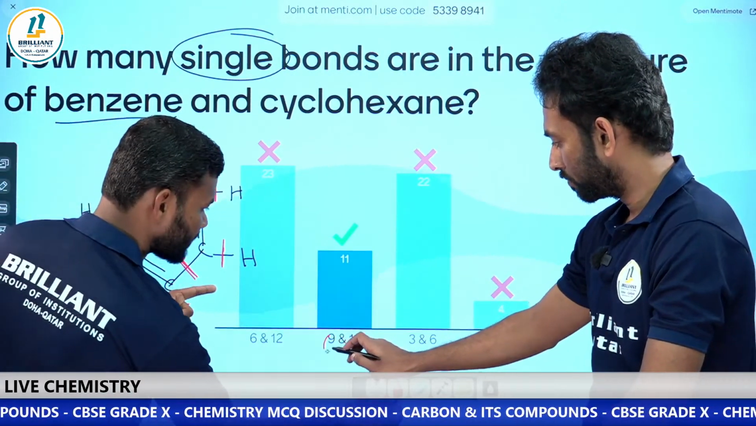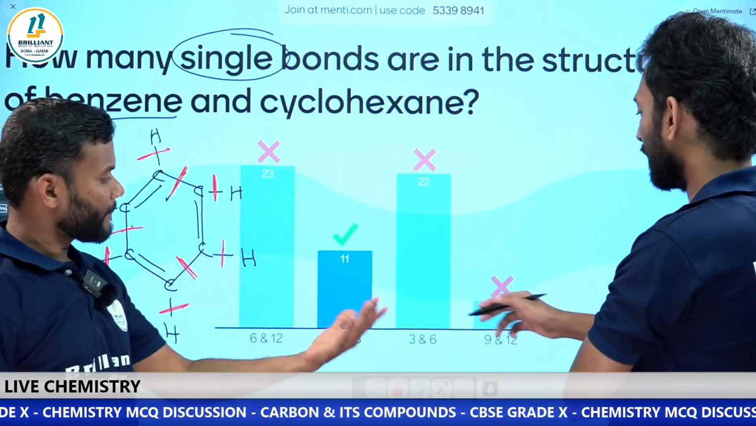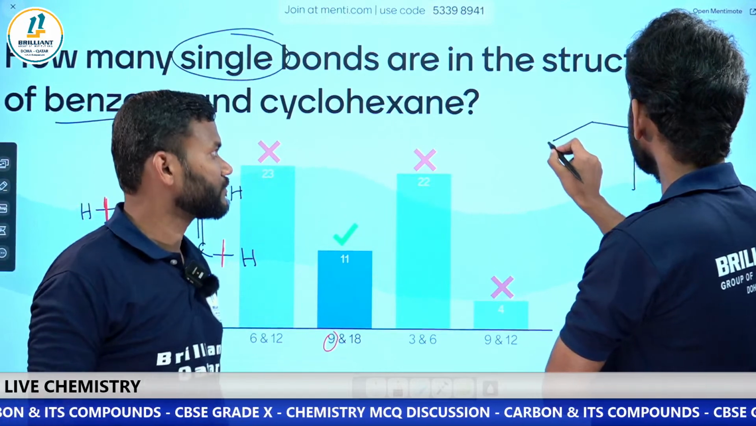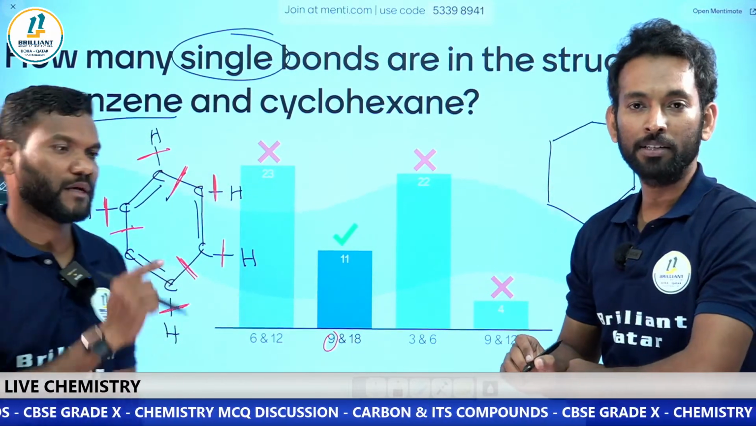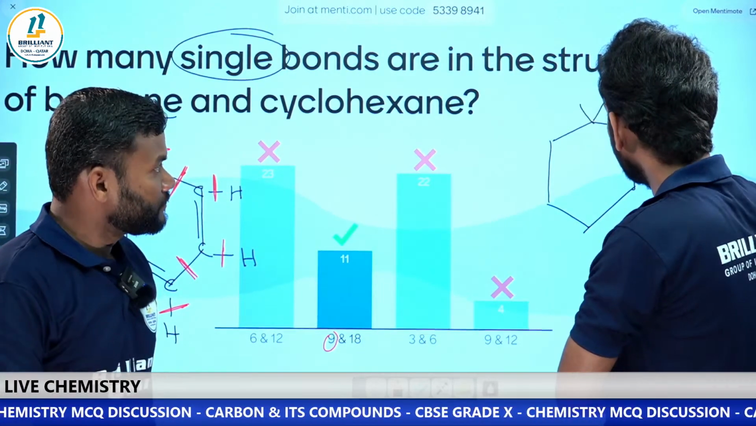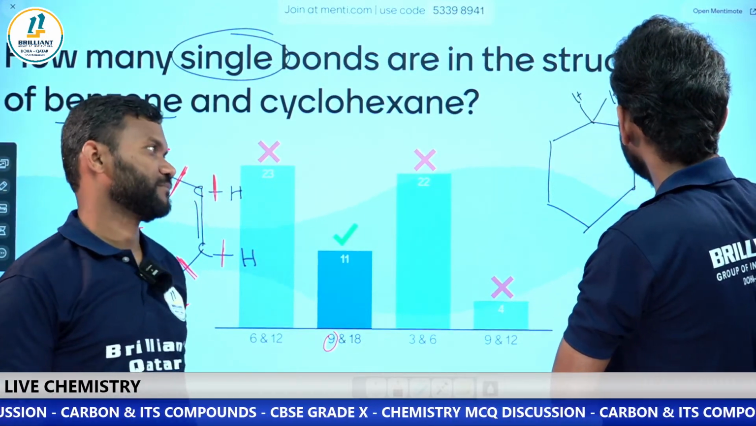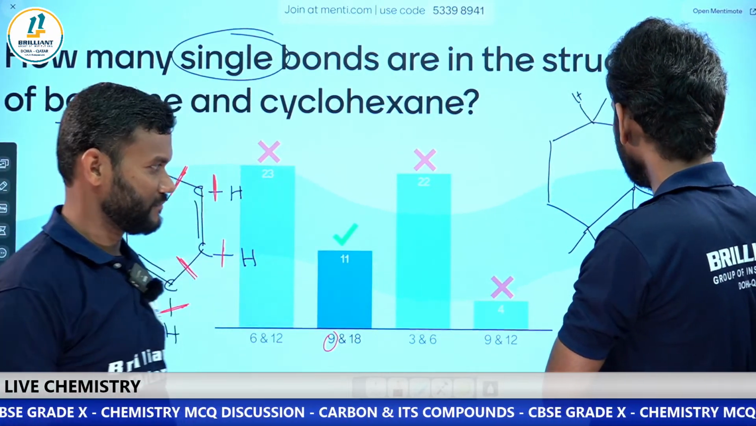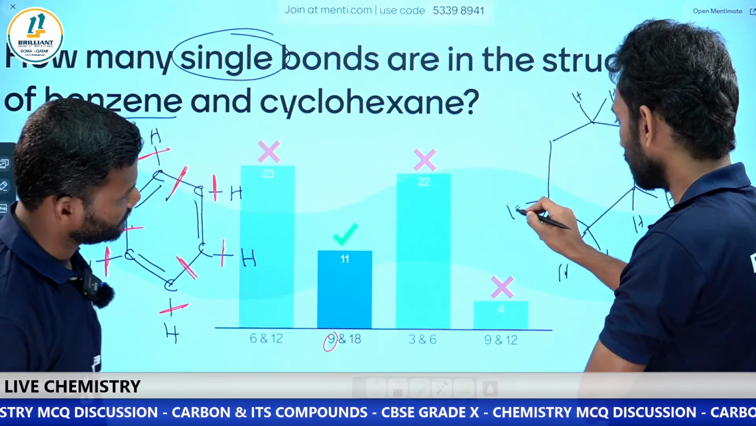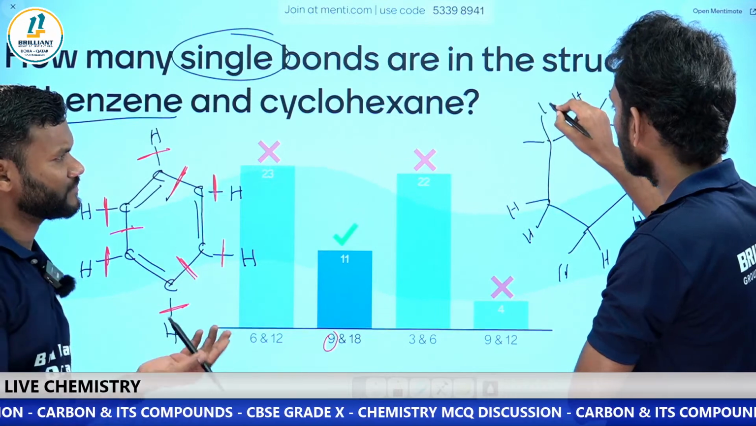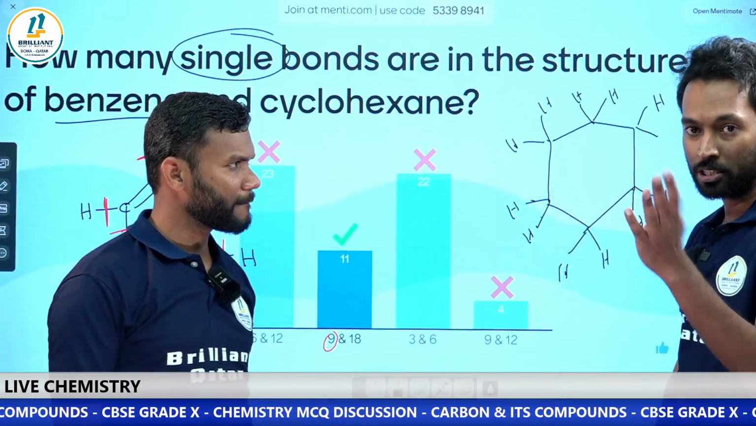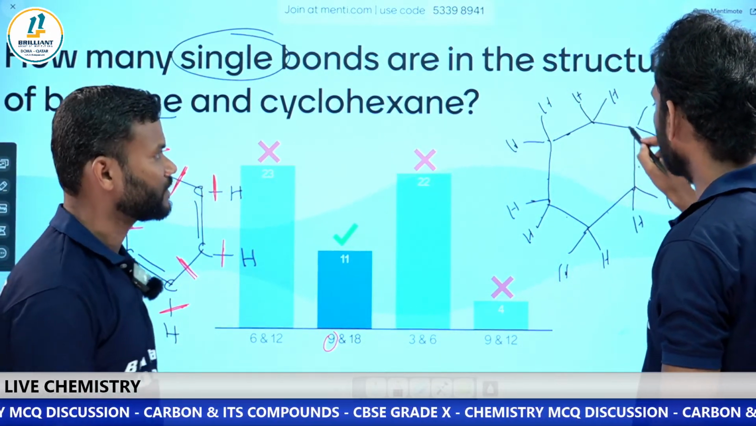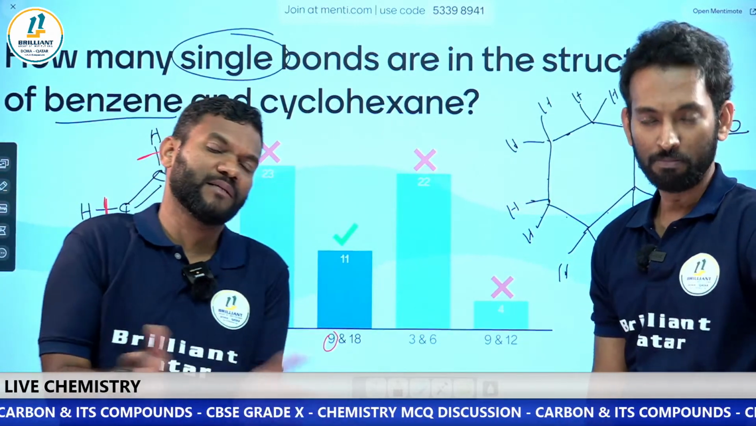In the case of benzene, what can you say, sir? 9. Okay, fine. Now you have cyclohexane. Just look at that cyclohexane. You have 6 corners. Each corner is a carbon atom. Each corner has 2 hydrogen atoms. So you have 6 into 2, 12 single bonds. Each corner has 2 single bonds, so 6 into 2, 12, right? Now plus the 6 ring bonds: 1, 2, 3, 4, 5, 6. 12 plus 6, 18.